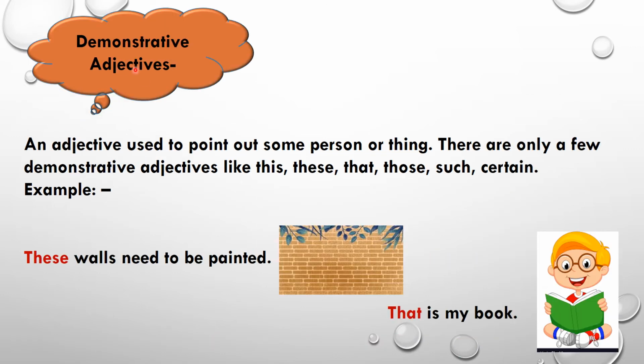Now demonstrative adjective. An adjective used to point out some person or thing is known as a demonstrative adjective. There are only a few demonstrative adjectives like this, these, that, those, such, certain, etc. For example, these walls need to be painted, and in this, these is your demonstrative adjective. That is my book, and in this, that is your demonstrative adjective.